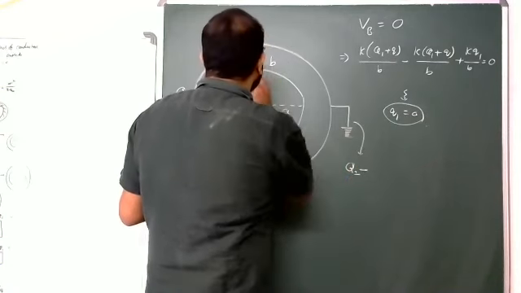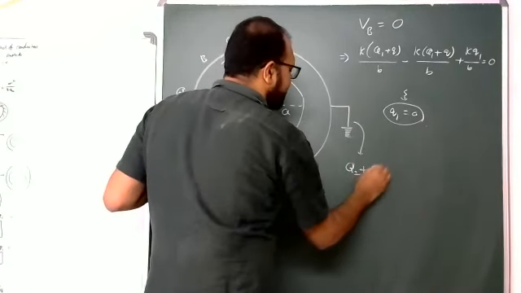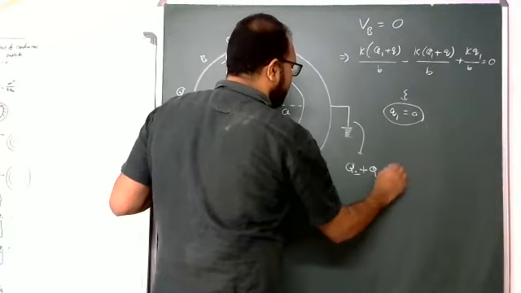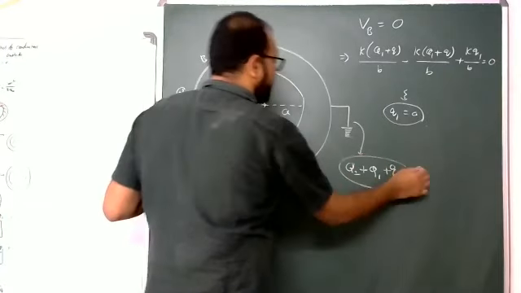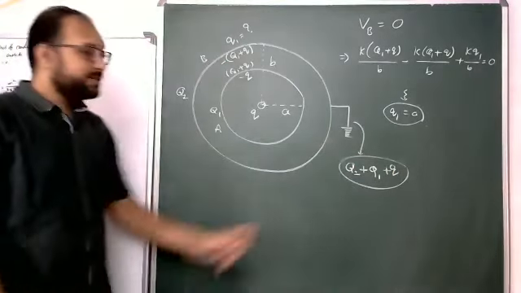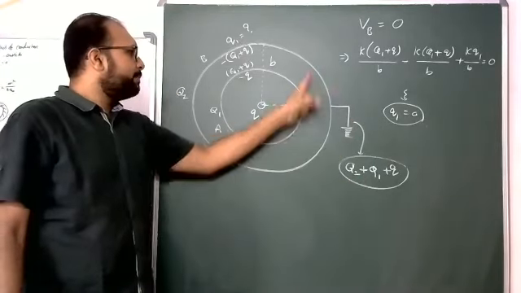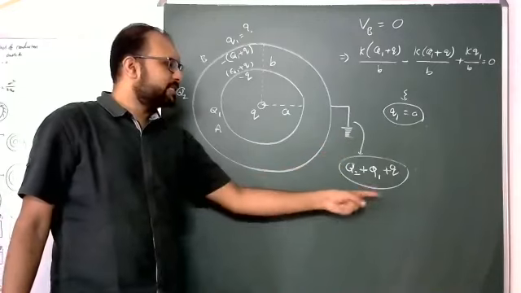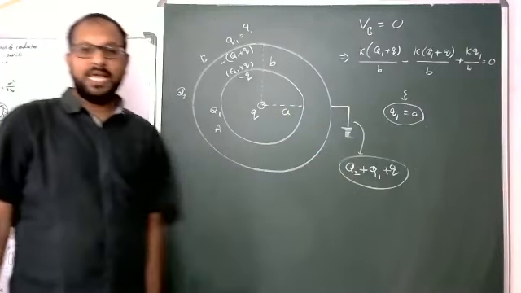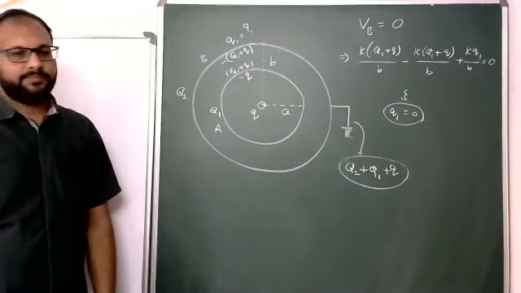Q2 minus of minus plus Q1. Students, this much charge went from spherical shell B to the ground.